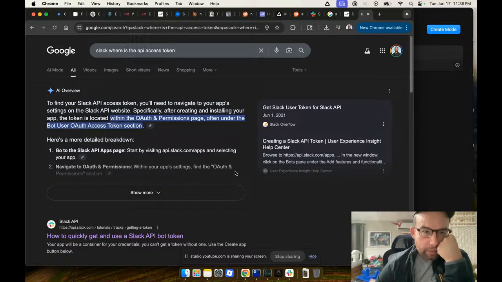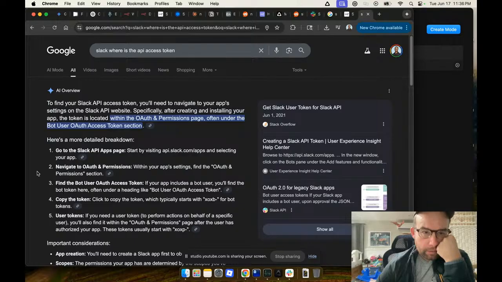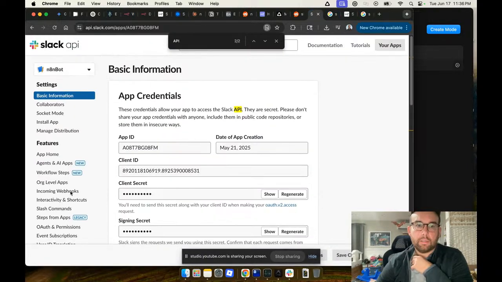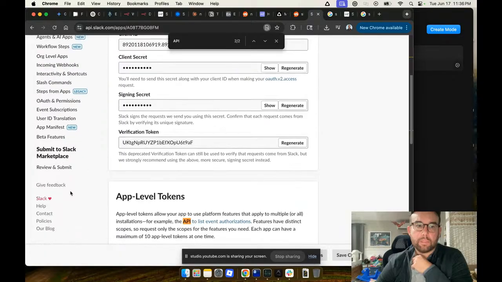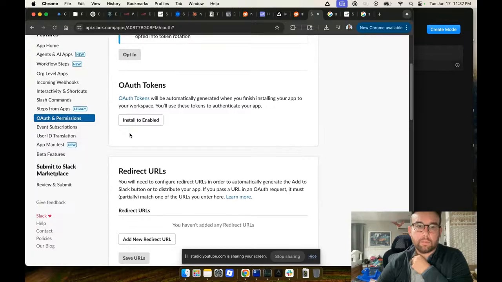OAuth and permission page, often under the bot user OAuth token section. Slack app API, navigate to OAuth and permissions. Find the bot user OAuth access token. Bot OAuth user access token. Bot OAuth and permissions. Advanced token, OAuth tokens.